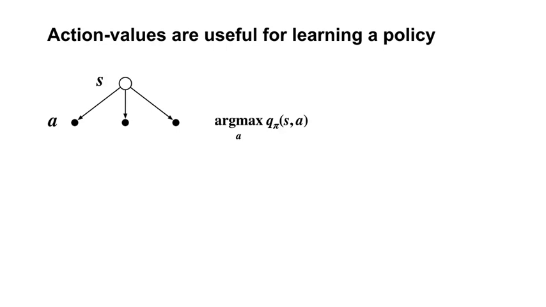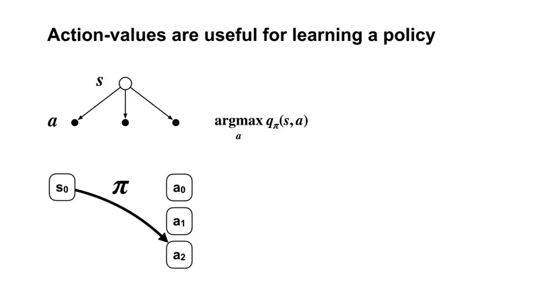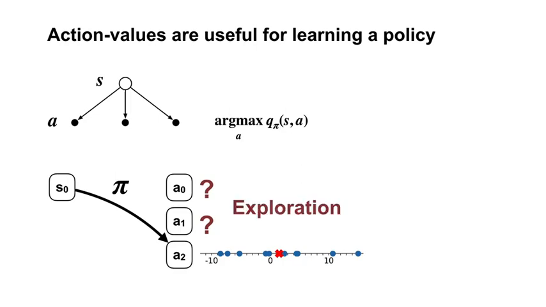tricky. Let's consider learning the action value function for a deterministic policy. Imagine an action that is never selected by the policy. The agent will never observe returns corresponding to that action. We won't be able to form an accurate Monte Carlo estimate. The agent must try all the actions in each state in order to learn their values. This is the problem of maintaining exploration in reinforcement learning.